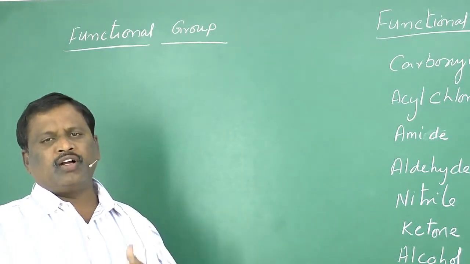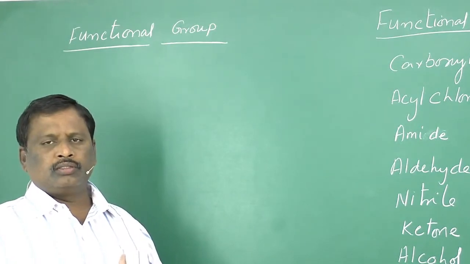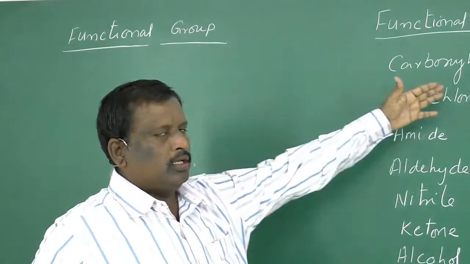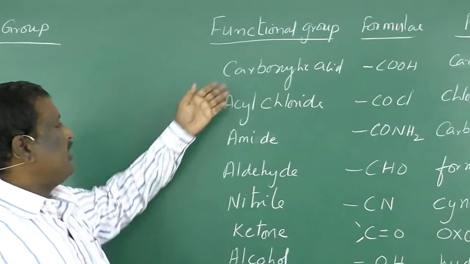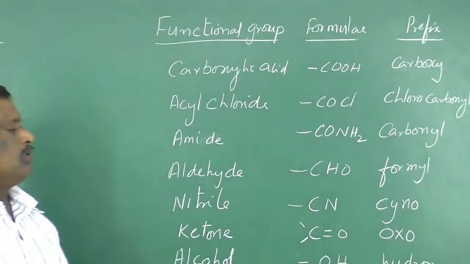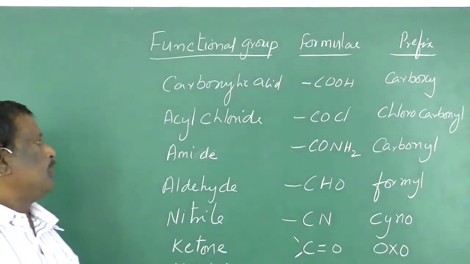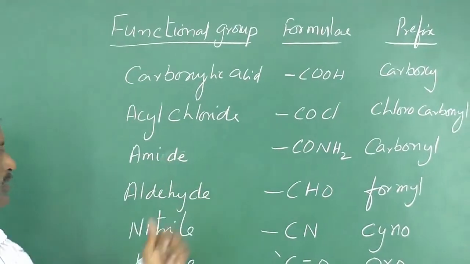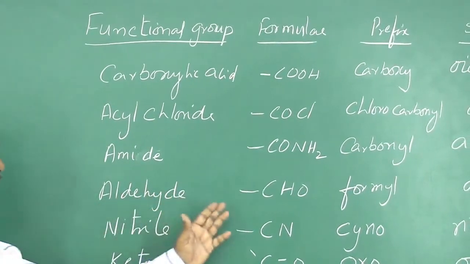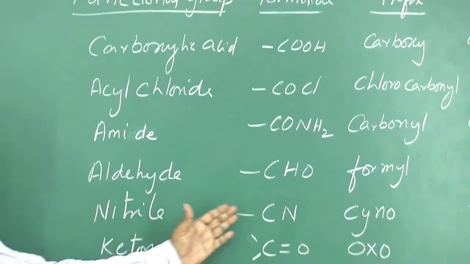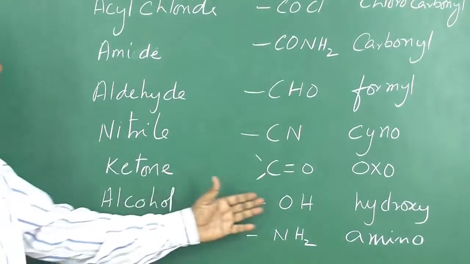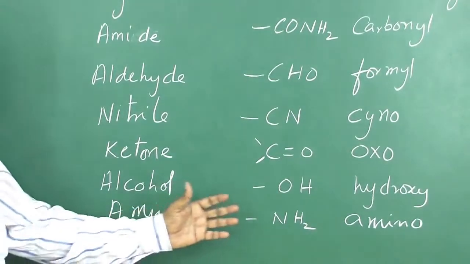The important functional groups are, here I have written some important functional groups. One is carboxylic acids, COOH, acyl chlorides, COCl, amides, CONH2, aldehydes, CHO, nitrile, CN, ketones, C double bond O, alcohols, OH, amines, NH2.